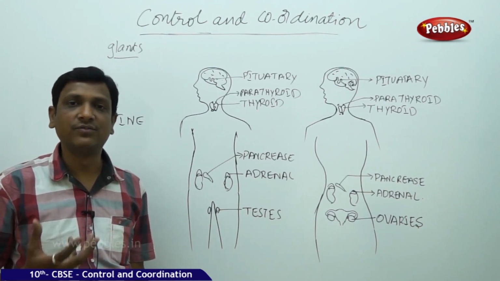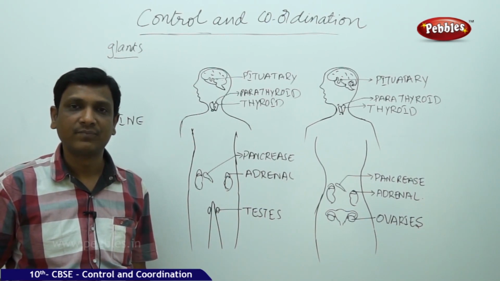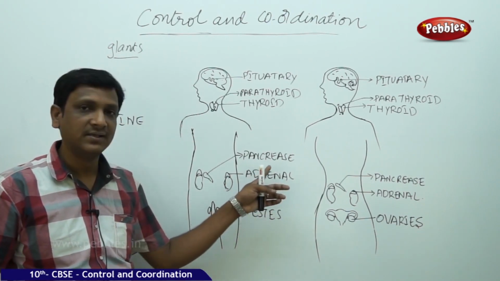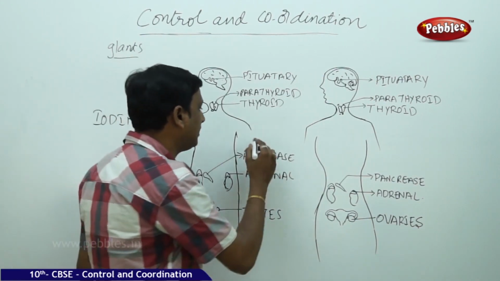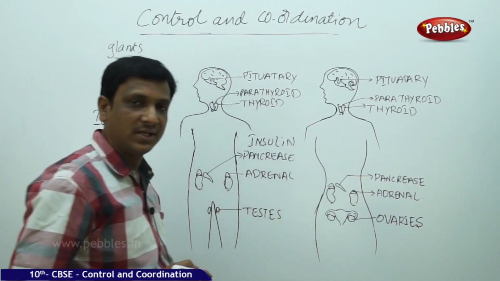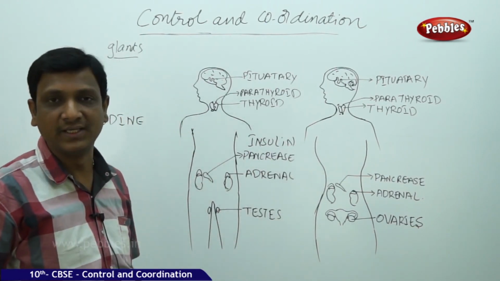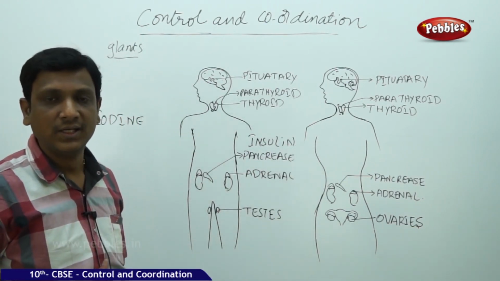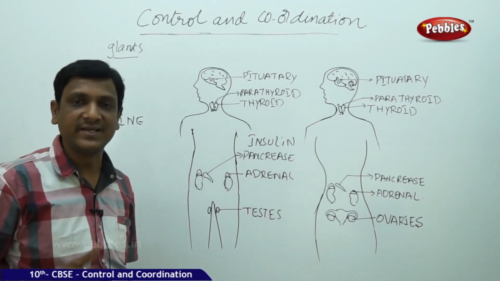So they have high amounts of glucose in their bodies. It is because of lack of this insulin. So the insulin has to be secreted by the pancreas. If pancreas is damaged, if pancreas is not properly functioning, it is not producing any insulin. So the glucose levels in your blood rises.